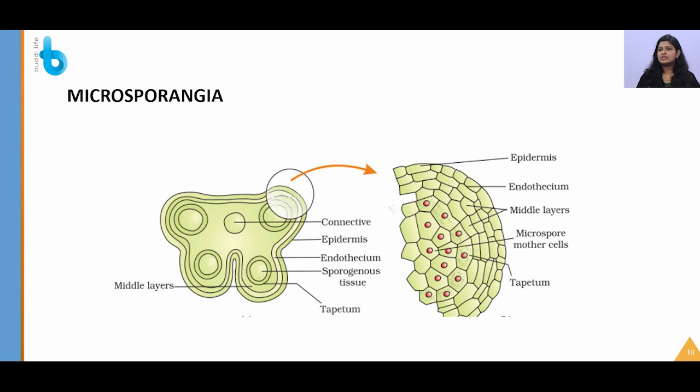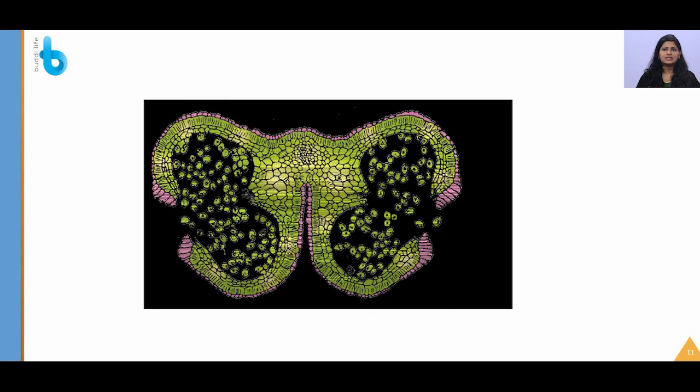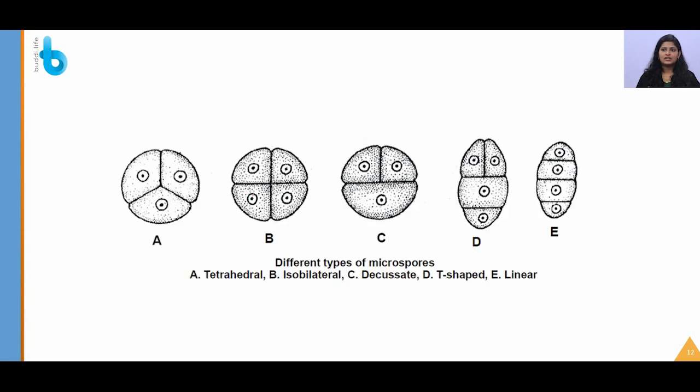You can see the first layer is the epidermis, the second layer is the endothecium, and as I said, the middle layers are 3 to 4 layered cells, and then you also have the tapetum. This tapetum will have a dense cytoplasm and more than 1 nucleus, and inside that only microspore mother cells are present. You can see this is the dehiscence of the anther, and from that, these are the pollen grains which will be released. So these are the different structures of tetrads.